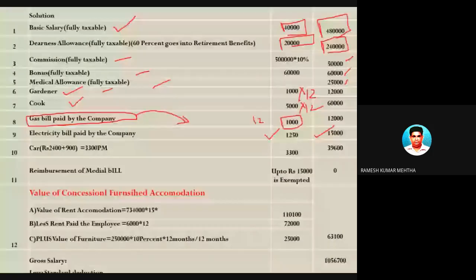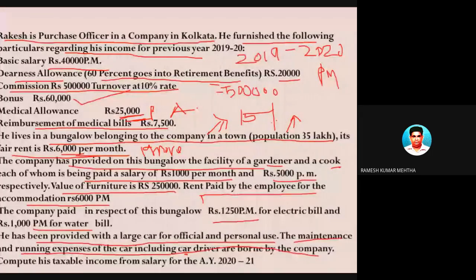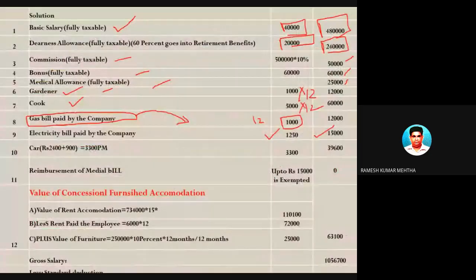So 12,250 into 12 is equal to 15,000 rupees, and the electricity bill is there. The water bill is 1,000 rupees per month. So 12,000. So this is the water bill, if I'm correct. Okay, this is the water bill. So this step is done. Now next one is the car.